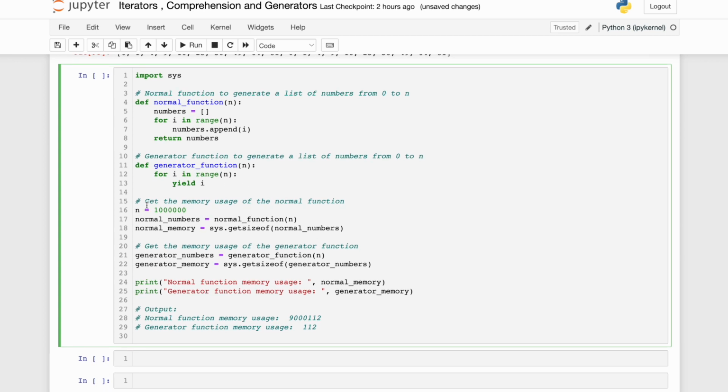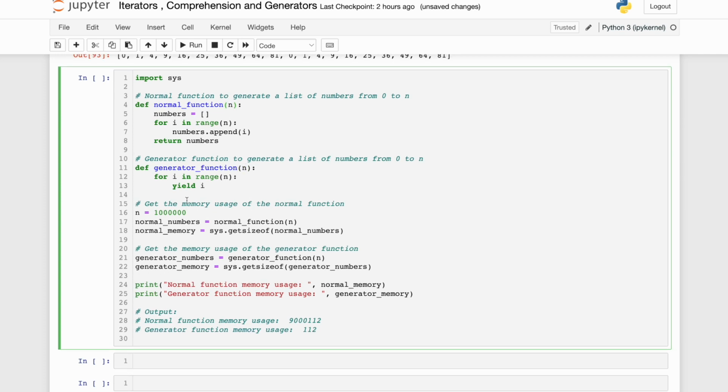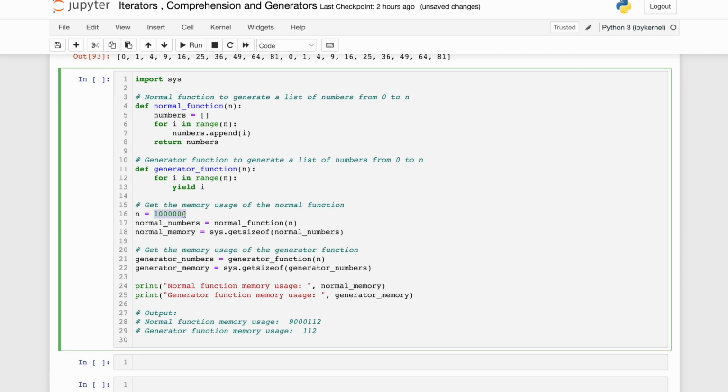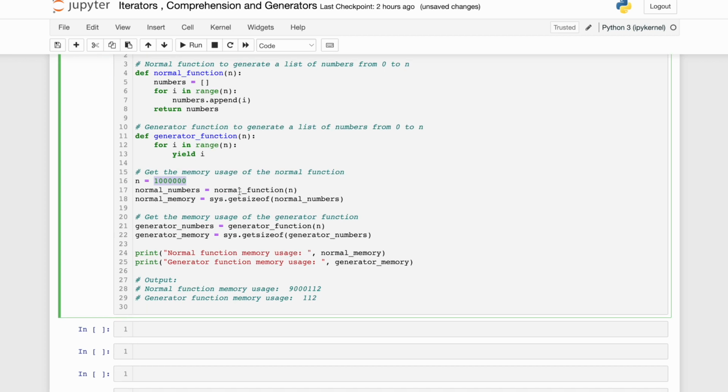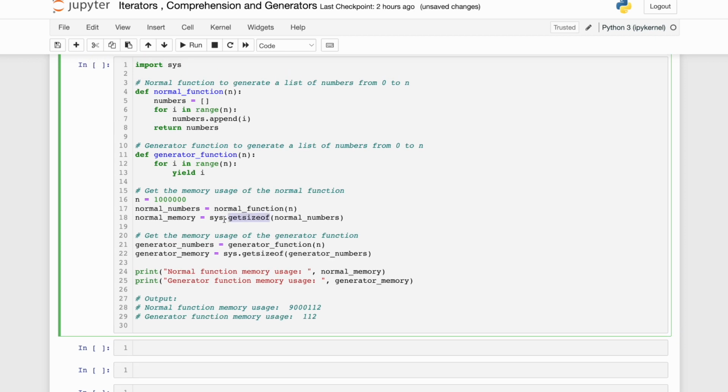Now it is trying to get the memory usage for the normal function. It is passing a variable here, n. It is defining n as 100,000, or 1 million, a large number. When it executes the normal function, it puts the result in normal numbers. Whatever is returned, it has put into normal numbers. In normal numbers, it is trying to get the size of. This getsizeof is implemented through the sys module. So the sys module has a method getsizeof, which gets the size of.